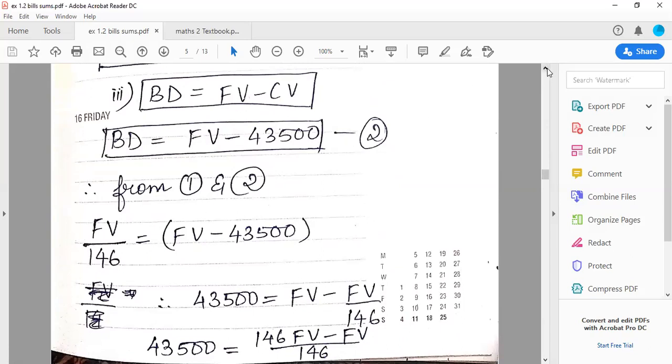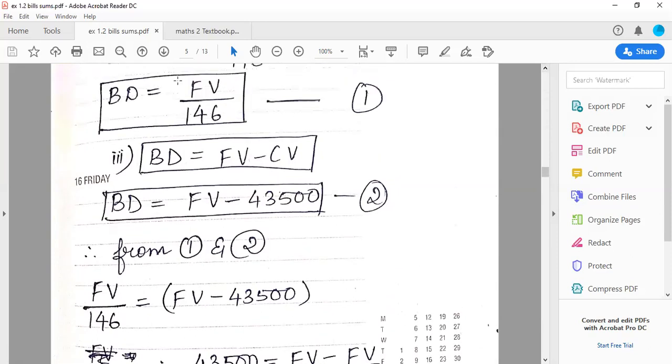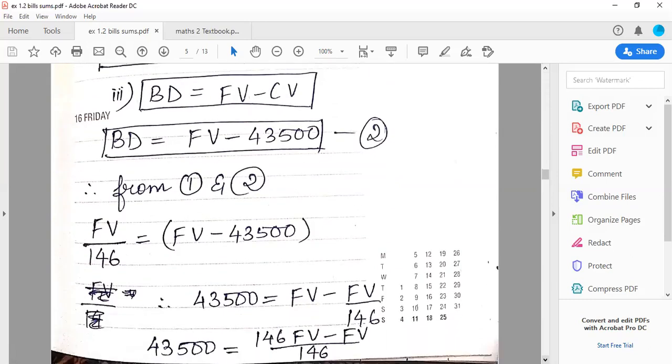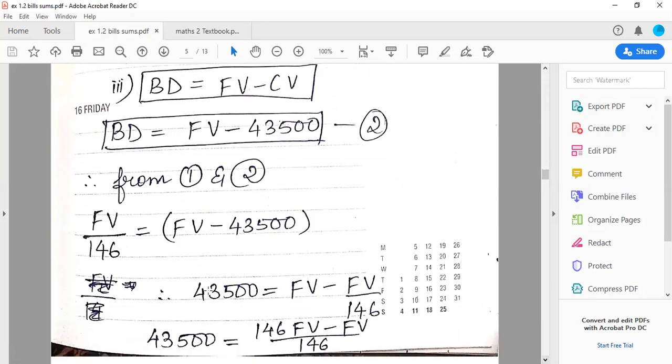Now if you all see and compare, point number 1 and point number 2 both are values of BD. So I can say from point number 1 and point number 2, FV upon 146 is equal to FV minus 43,500. So now I have brought the similar terms together. That means 43,500 I've transferred this side, and FV minus FV upon 146 I have brought this side.